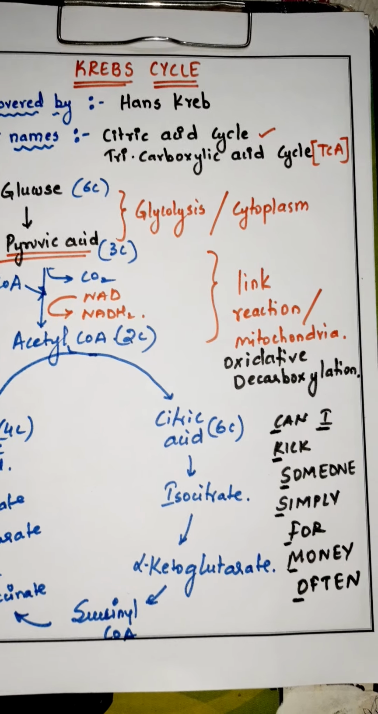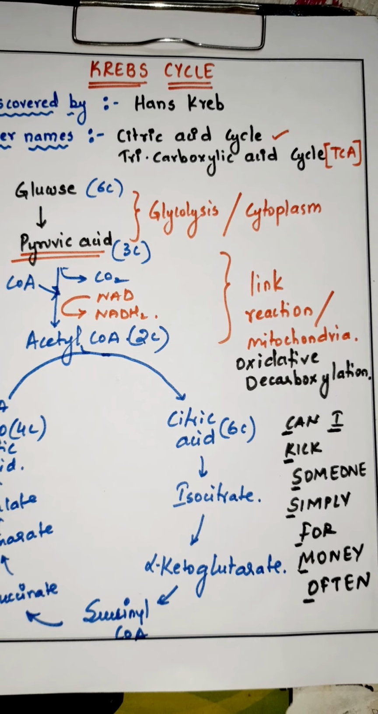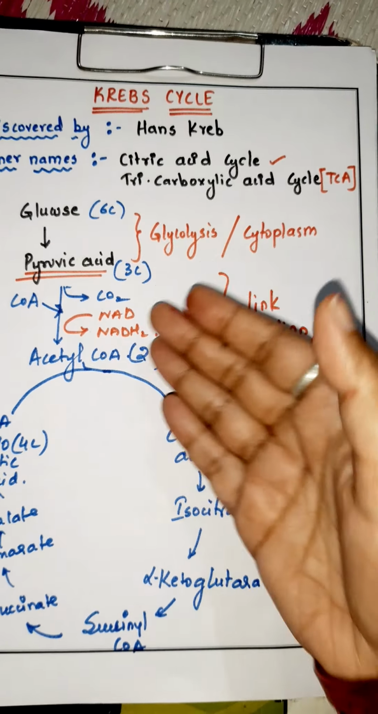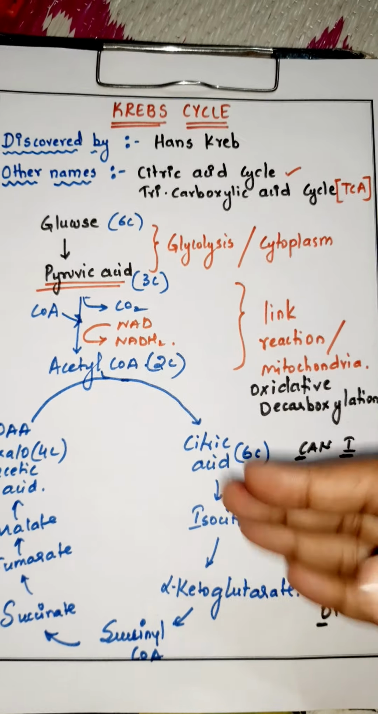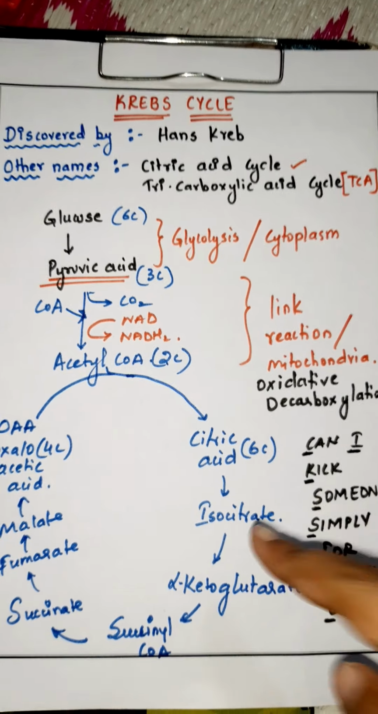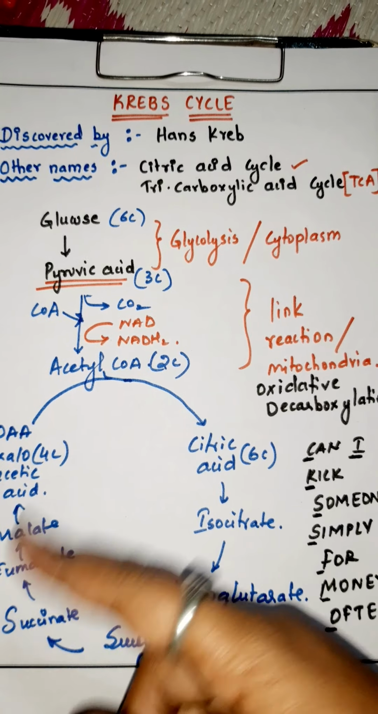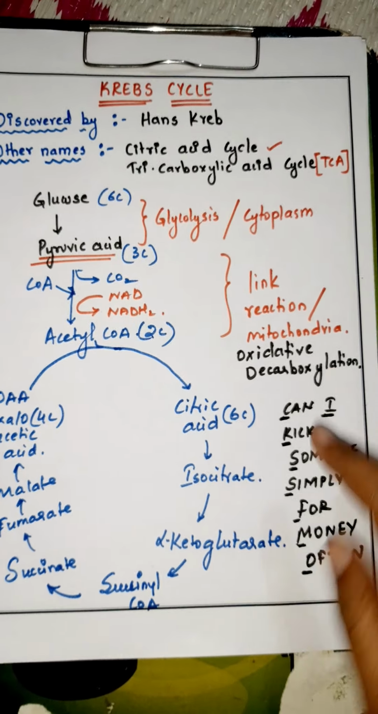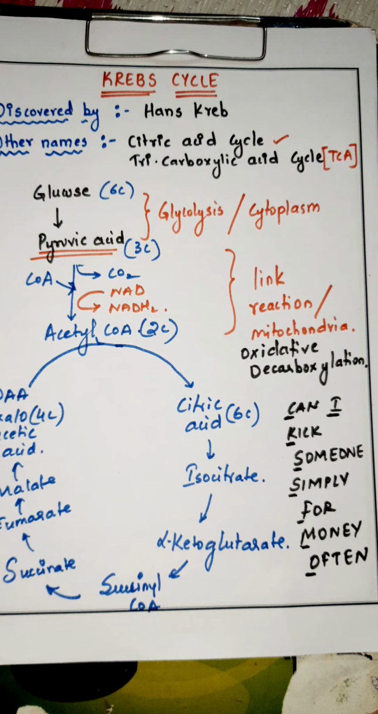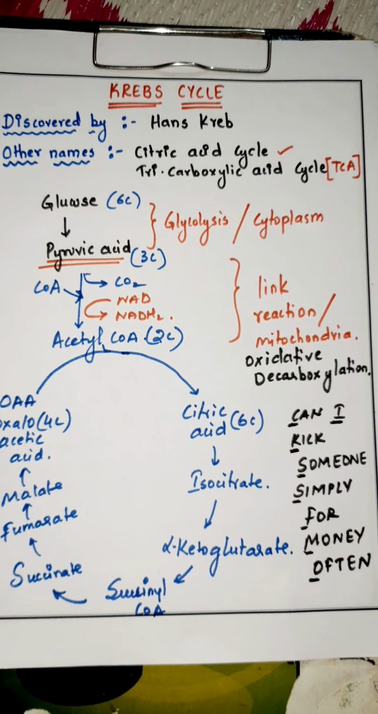So in the next video, stay tuned. We'll be discussing the energy conversions, like how energy is produced here in the cycle. Also CO2 is released. Those things are very important. So the first thing is just to remember the intermediates. This is how you can remember it. Thank you.